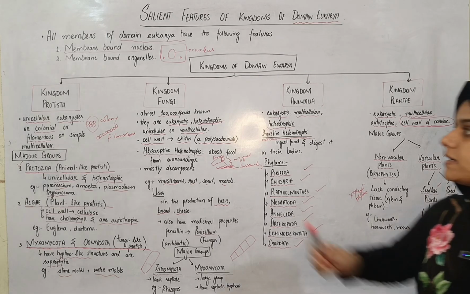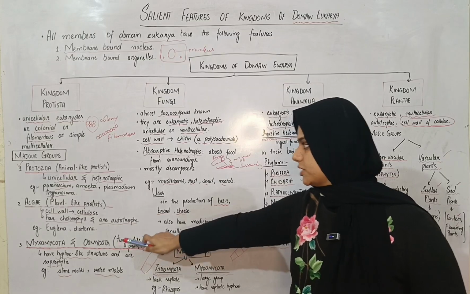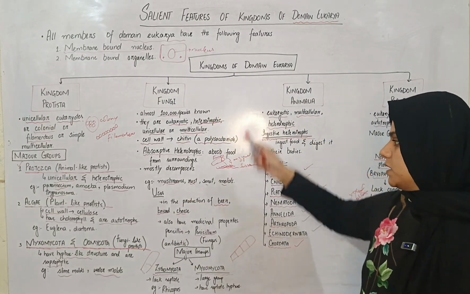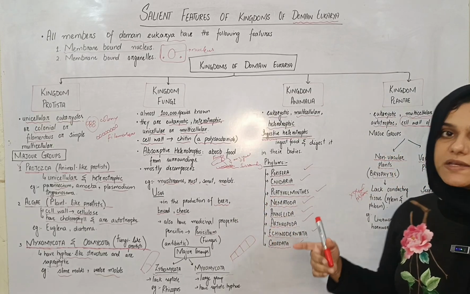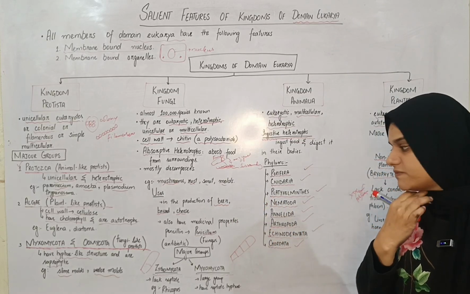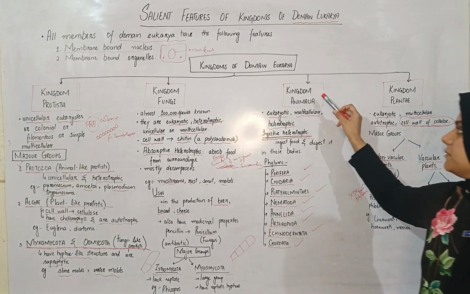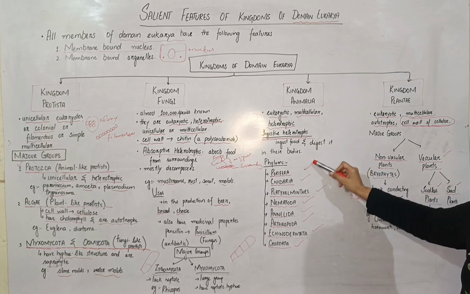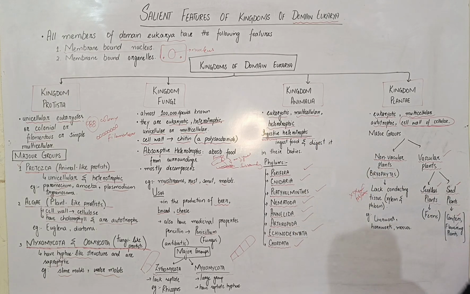Let's recall it. Kingdom Protista, they are further of three types: animal-like, plant-like, and fungi-like. Kingdom Fungi, the major feature is that they are absorptive heterotrophs. Then their benefits, then there are two major groups, zygomycota and myxomycota. Difference of hyphae, one has no septate hyphae, and the other has septate hyphae. Kingdom Animalia, you should remember that they're ingestive type of heterotrophs and the names of their major phyla: Porifera, Cnidaria, Platyhelminthes, Nematoda, Annelida, Arthropoda, Echinodermata, and Chordata.